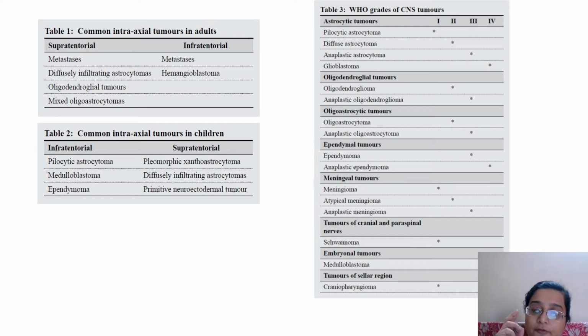And in crush smears, they are sending you a crush smear because they want a quick report. The difference between a crush smear and a frozen section is that for a frozen section, they send you a biopsy, just like a stereotactic biopsy, and you process it like a proper frozen section in your cryostat. A crush smear is also given on the operating table. They will make you prepare a smear and give it to you, or you will prepare that smear when they give you the tissue. But you don't process it like a frozen section. You process it like an aspiration slide. So that is the difference between frozen and crush smear, and I've also told you the difference between a crush smear and a stereotactic biopsy.